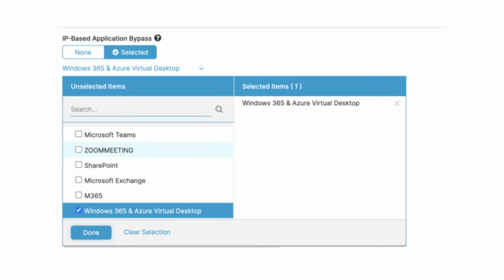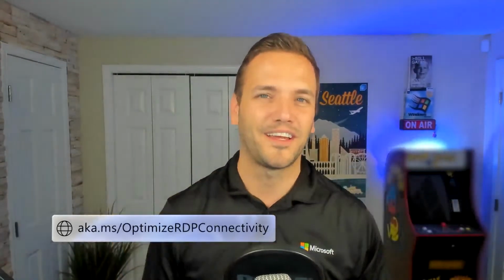He collaborated with Zscaler, where he made it very easy to configure Windows 365 and AVD traffic to be bypassed in the form of a simple click. It is really helpful for a lot of customers who have Zscaler as part of their network ecosystem.